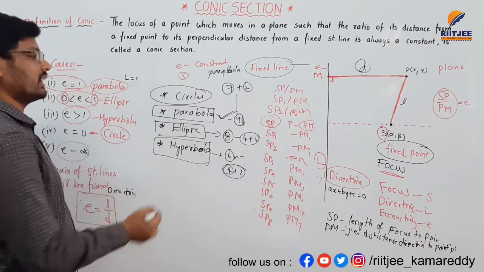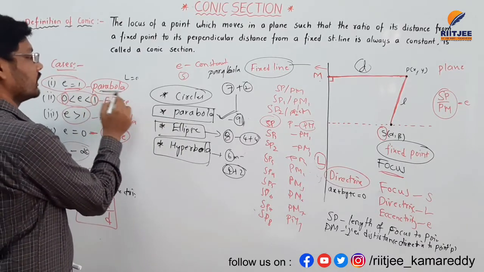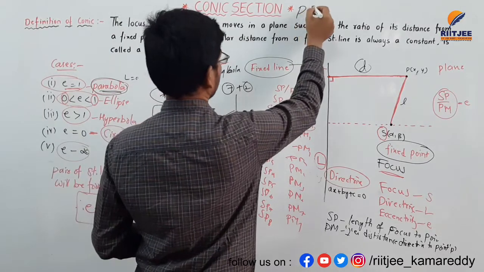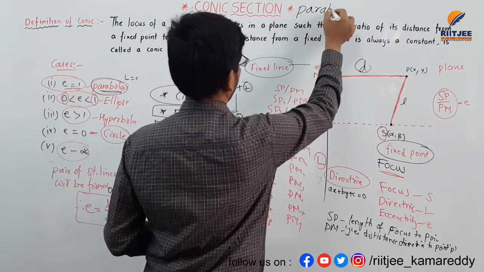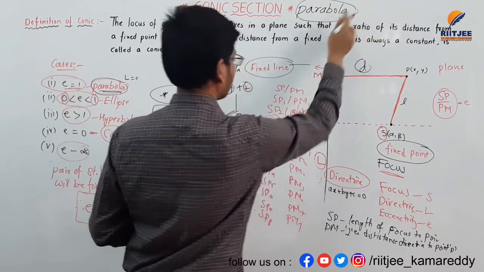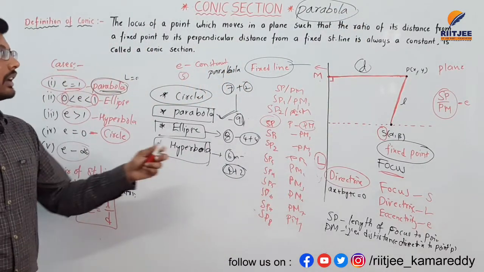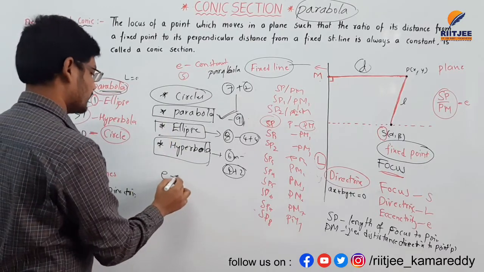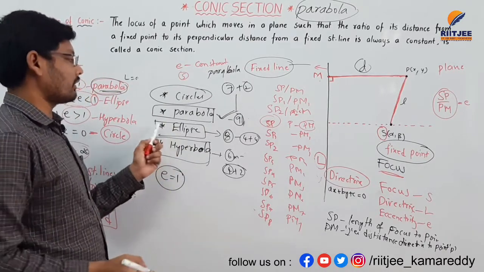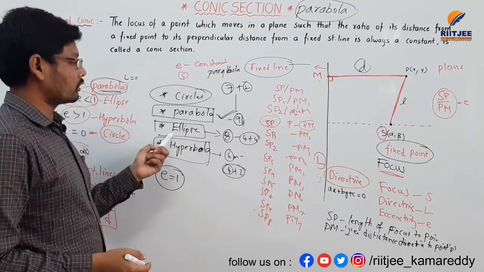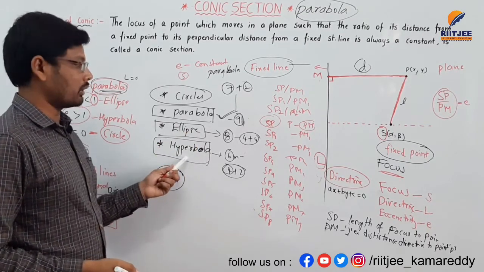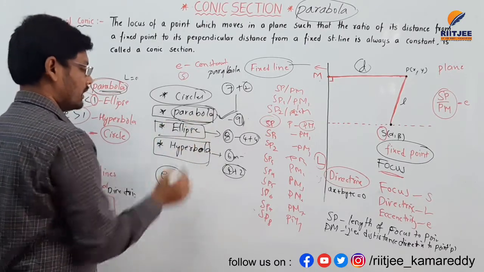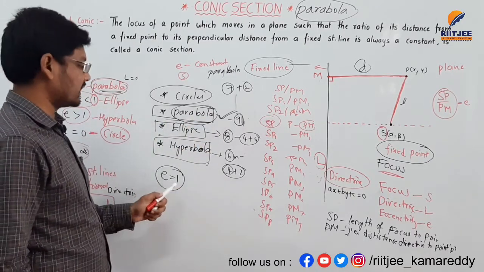And here, if the eccentricity is equal to 1, the first chapter we are going to start in conic section is parabola. This is a basic introduction for conic section. In the next class we will discuss parabola. After completion of parabola, we have to go for ellipse and hyperbola also. First, we should discuss all the concepts involved in parabola. Parabola is nothing but eccentricity equal to 1.